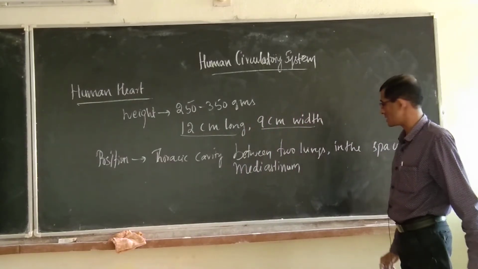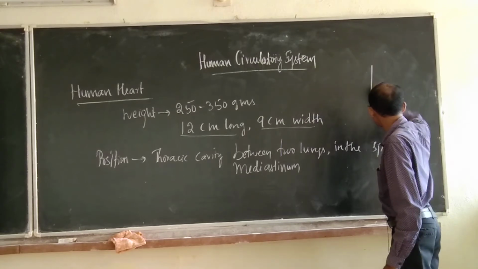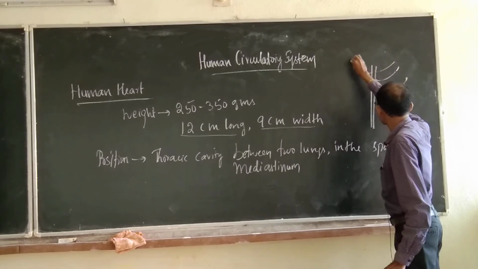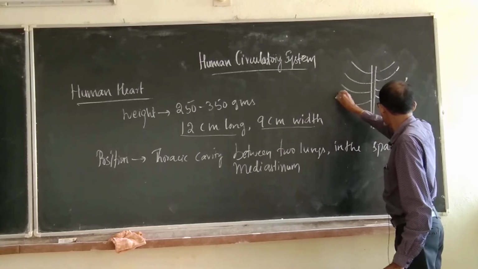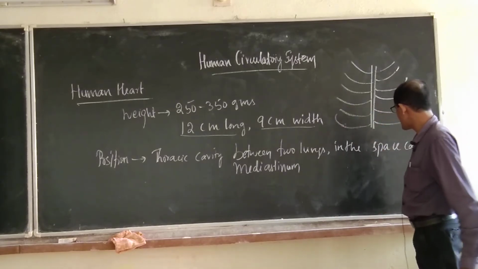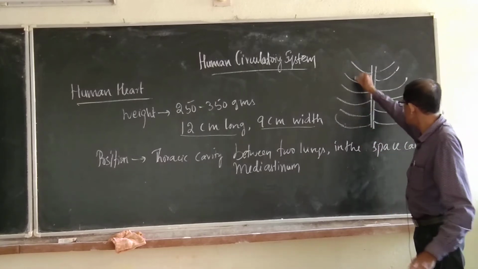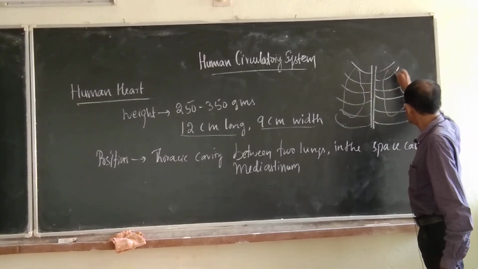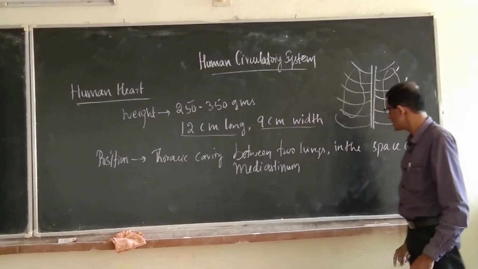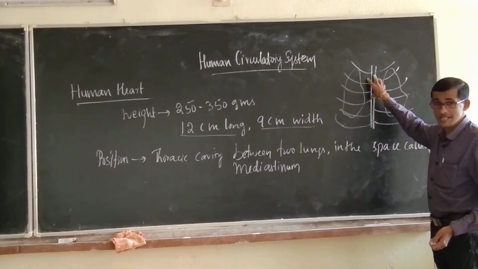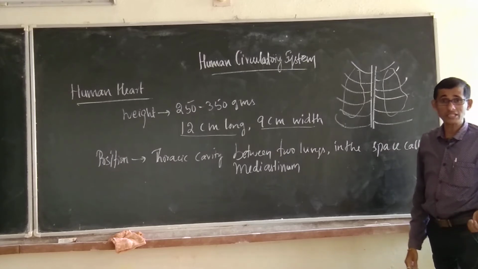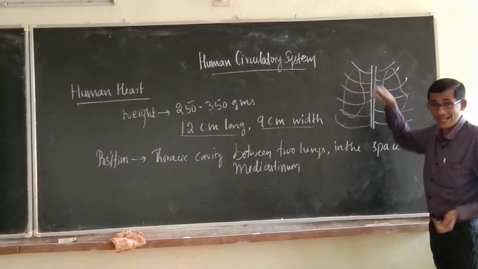So, the thoracic cavity, and you know the thoracic cage, it is the sternum, these are the thoracic bones, isn't it, that make a thoracic cage. In that cage like structure, the lungs are situated. So two lungs are there and the heart is present in between the lungs in the space called the mediastinum. In the front side it has the sternum, in the back side it is with the vertebral column, isn't it? That is the total thoracic cage.